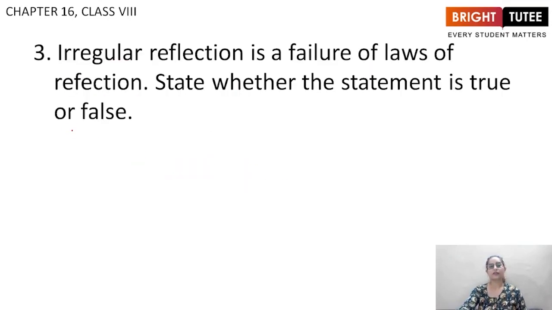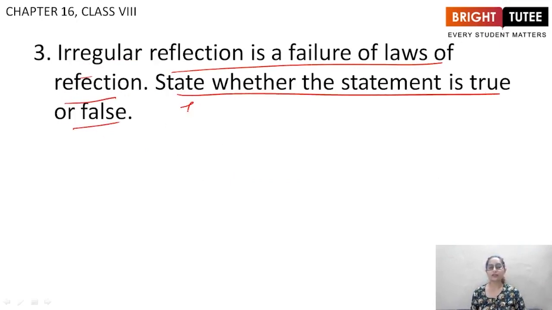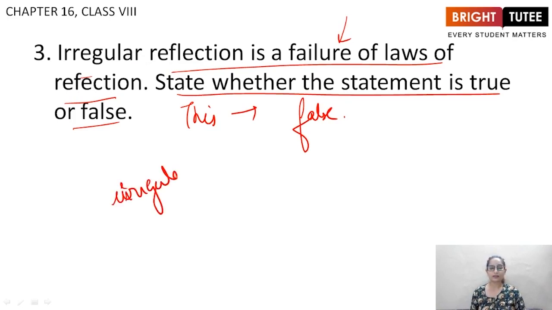Right. Third question. Irregular reflection is a failure of laws of reflection. State whether the statement is true or false. This statement is false. Because it is not a failure of laws of reflection. It is due to the irregular surface like that of a cardboard.